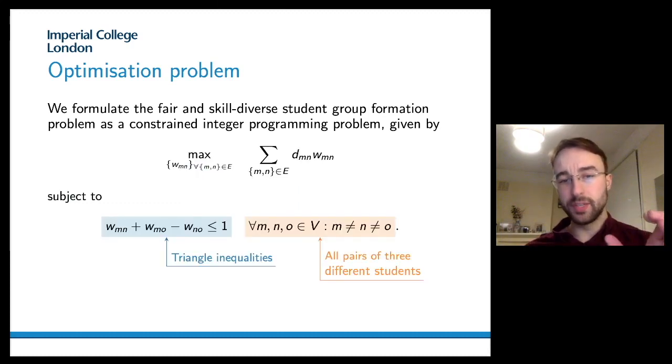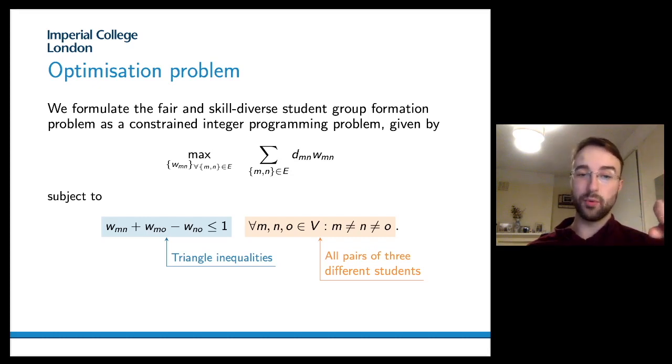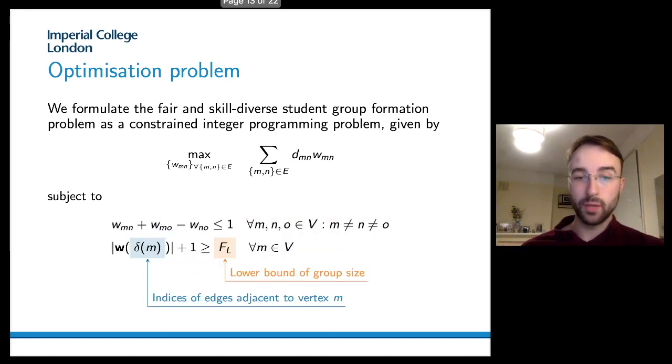And then we introduce some constraints. We have the triangle inequalities, which impose restrictions on the groups. So for example, if we have 2 students M and N, which are in the same group, and N and O, which are in the same group, then the students M and O must also be in the same group. We also have a constraint here on the group sizes.